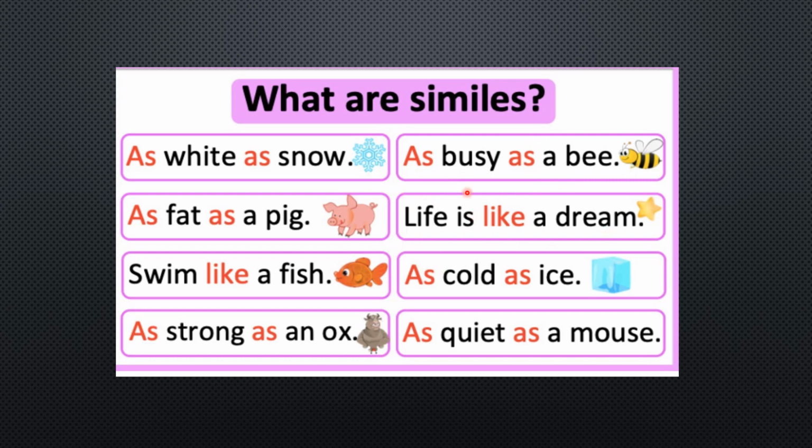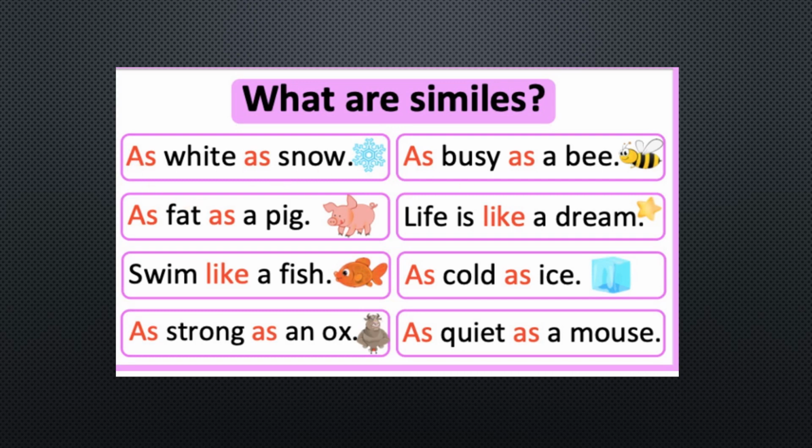So we are comparing life with a dream. As cold as ice. Now ice is very cold, so we are just comparing the coldness with ice. As quiet as a mouse. So in all the examples you can see that we have used either like or as. These two terms are very important for comparison whenever we are using similes.